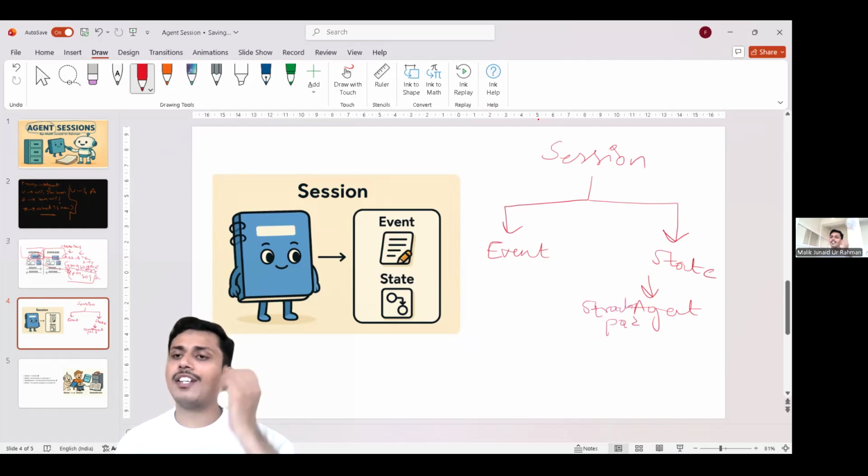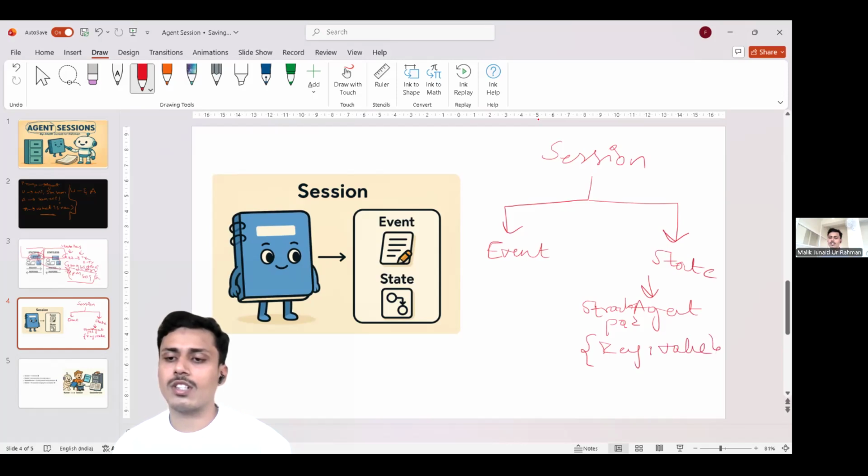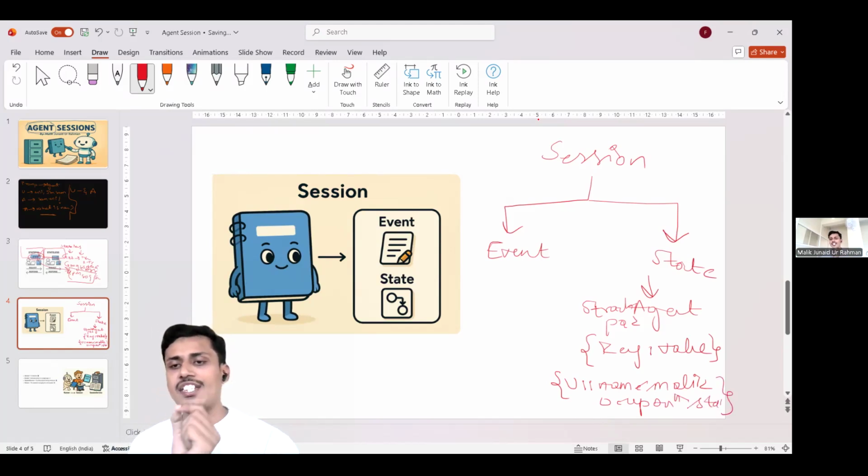Let's imagine we have said, my name is Malik and I am a student. What the agent will do is store that information in a key and value format. For example, user name: Malik, occupation: student. In this fashion, an agent stores the information to remember it.